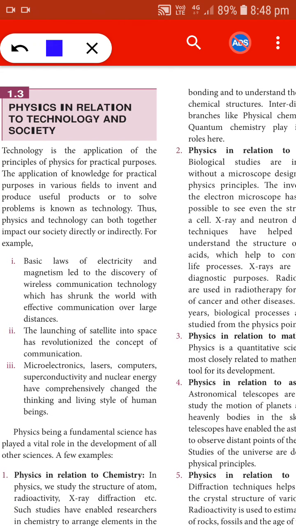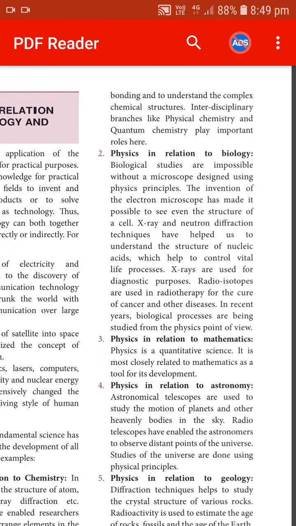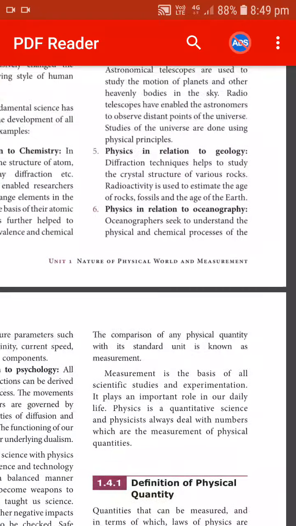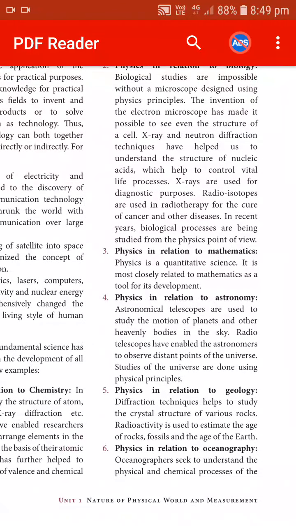Not only that, physics is actually related to a lot of technology and society also, where physics has a basic behind chemistry. It supports chemistry. There are a lot of things that you come across in chemistry where it has physics basics in it. Like that you will have in biology also. And then you have certain relations with astronomy. It's actually a branch of physics. This astronomy is a branch of physics which is already dealt in your last class, where the various branches of physics were covered.